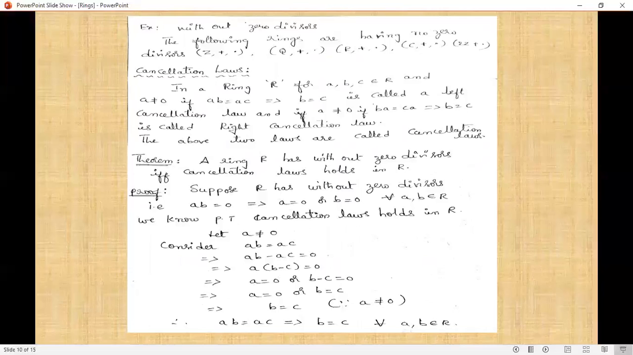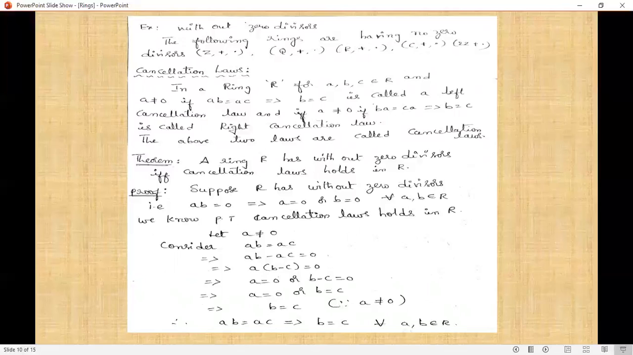Next one is cancellation laws. In a ring R, for a, b, c belongs to R and a ≠ 0, if ab = ac implies b = c, it is called the left cancellation law, and if a ≠ 0, ba = ca implies b = c, it is called the right cancellation law. The above two laws are called the cancellation laws.